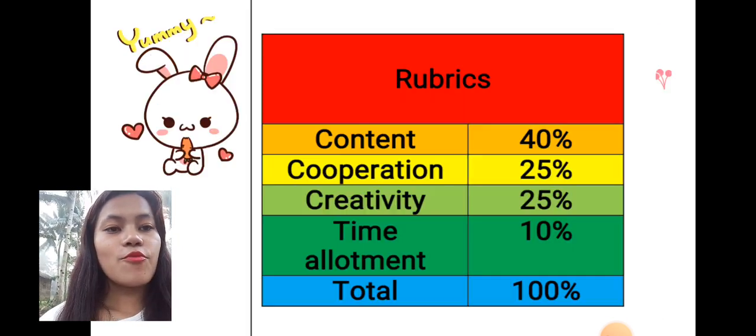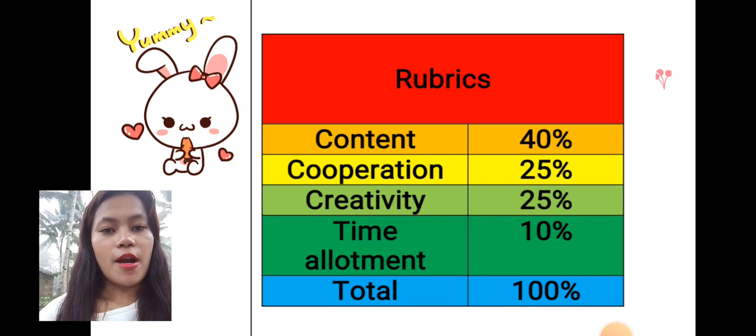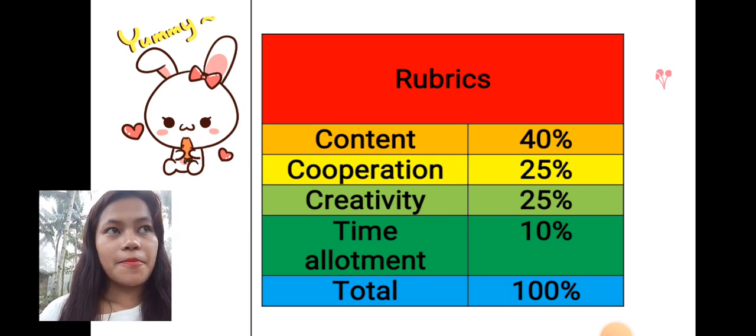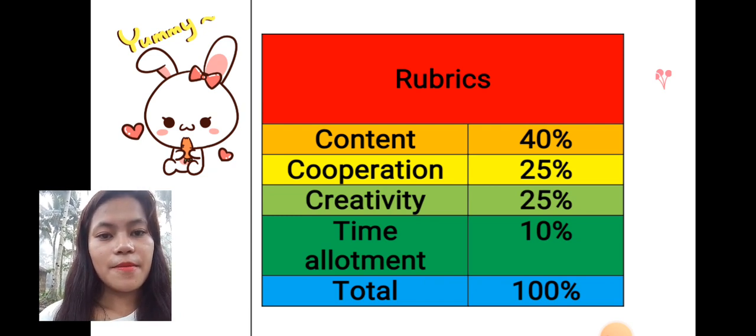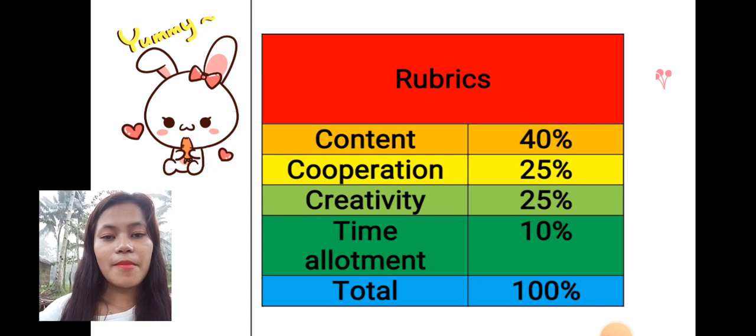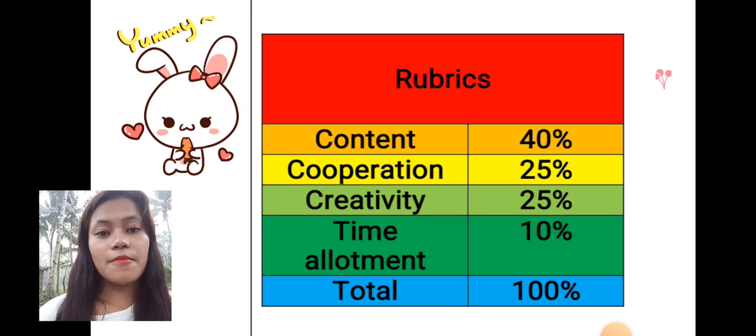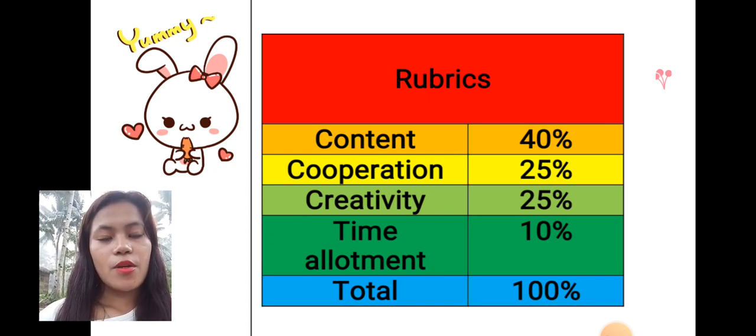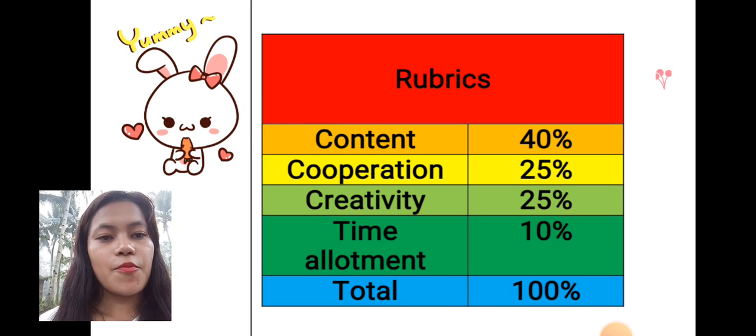But before that, we have here our rubrics for our activities. Content 40%, cooperation 25%, creativity 25%, time allotment 10%, total of 100%. Okay, let's see group 1.